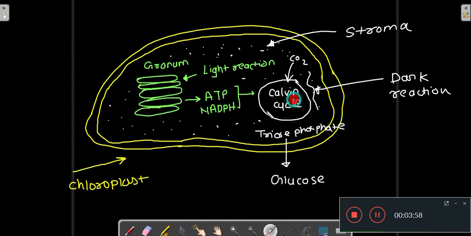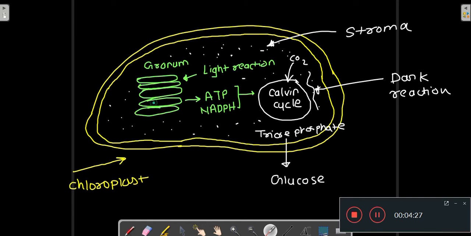CO2 enters, ATP enters, NADPH enters. By utilizing these three things, the Calvin cycle produces triose phosphate. Glyceraldehyde 3-phosphate is a triose phosphate, and then this triose phosphate is used in the production of glucose and then carbohydrate. So this is how carbohydrate is synthesized, or your CO2 is fixed by photosynthesis.